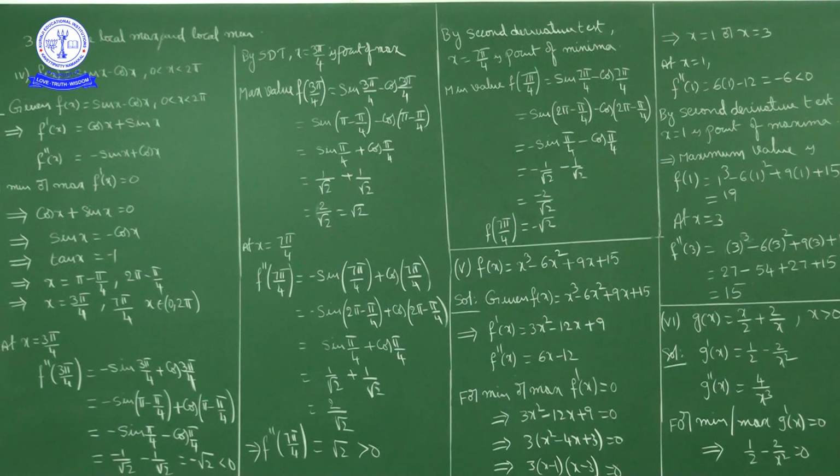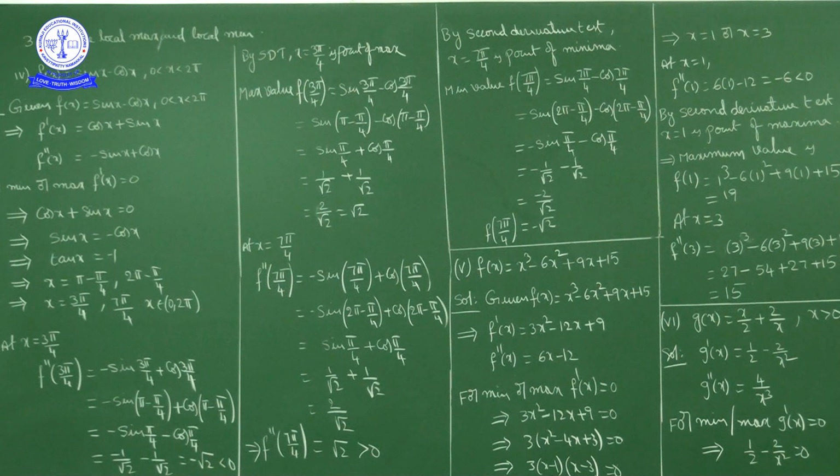In the second quadrant sin is positive, cos is negative. So sin of pi minus theta is sin theta. So minus sin of pi minus pi by 4 is minus sin pi by 4, plus cos of pi minus pi by 4 is minus cos pi by 4. Sin pi by 4 value is 1 by root 2, so minus 1 by root 2, and cos pi by 4 is also 1 by root 2, so minus 1 by root 2. So minus 1 by root 2 minus 1 by root 2 is minus 2 by root 2, which is minus root 2. Minus root 2 is negative, no?